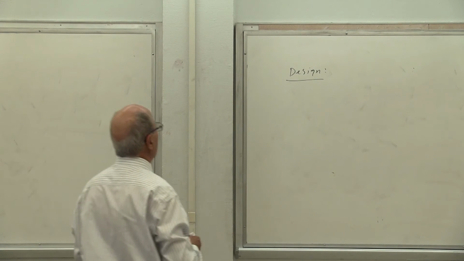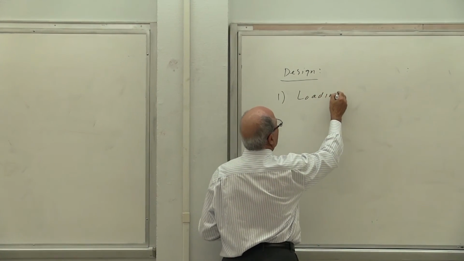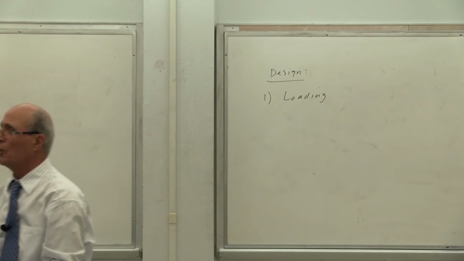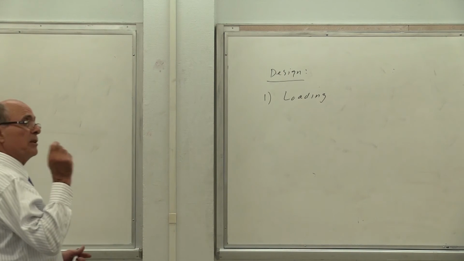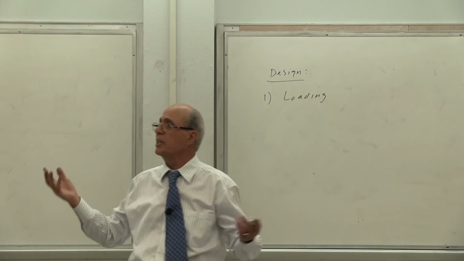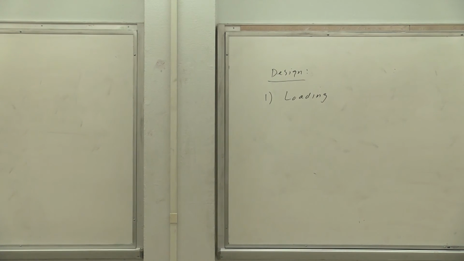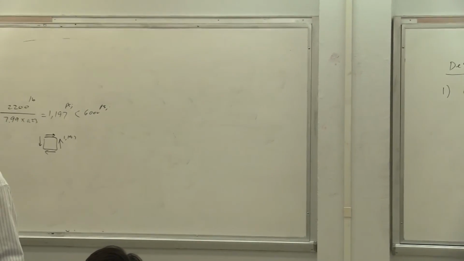The first thing that you want to know, of course, is what you are designing, and what you are designing gives you the loading. So if it is a beam, you need the load on the beam. If it is a column, you need the load on the column. If it is a shaft, you need the torque. Is that correct or not? So that is the design idea that you have to immediately decide in the first step. Without that, you cannot start any problem. That's why I said statics is very important. Those loadings come if you have a structure or your system or design of the frame of an airplane; you want to see what kind of load is applied there. Is that correct or not?